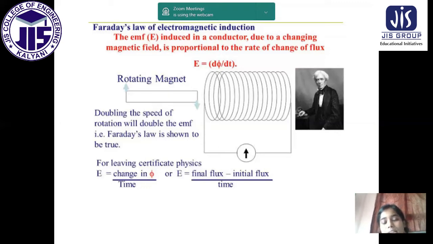What is the definition of φ? We discussed it in my last lecture. φ = B × A, isn't it? B means magnetic induction and A means area. If we multiply them, we get the magnetic flux. So change in φ by time, final flux minus initial flux by time, gives us the EMF.